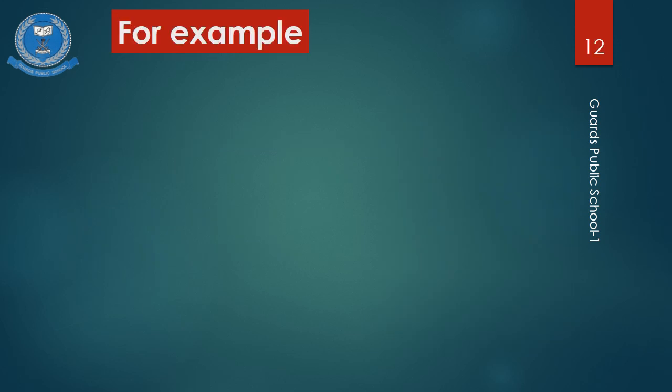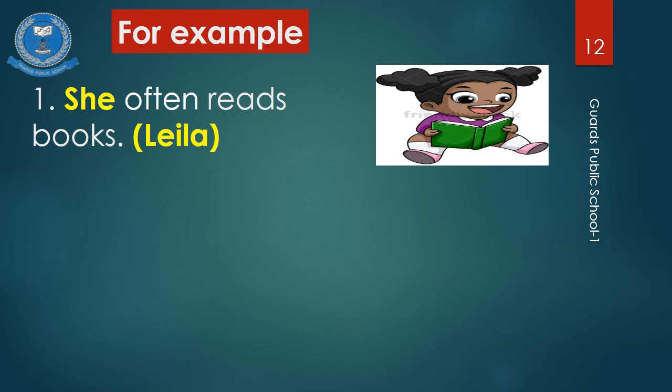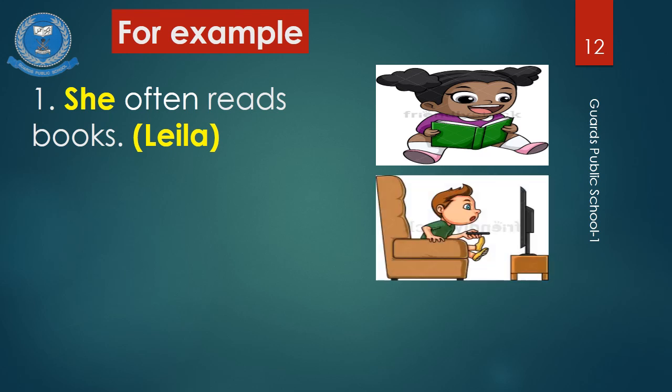More examples for subject pronoun. The name of the girl is Leela. Leela often reads books, but we will replace Leela with she. She often reads books. Second picture, the boy is watching TV.